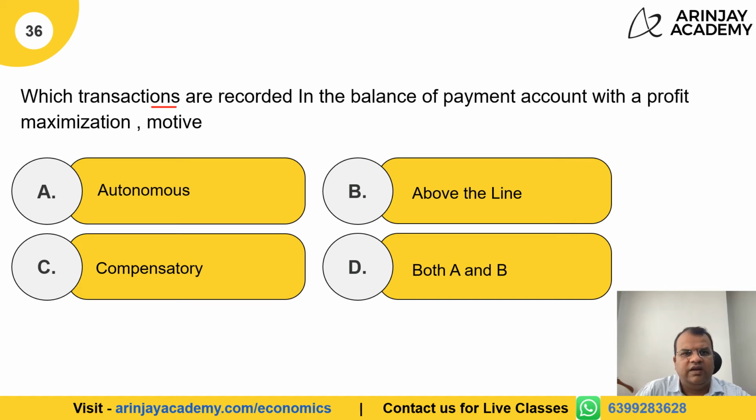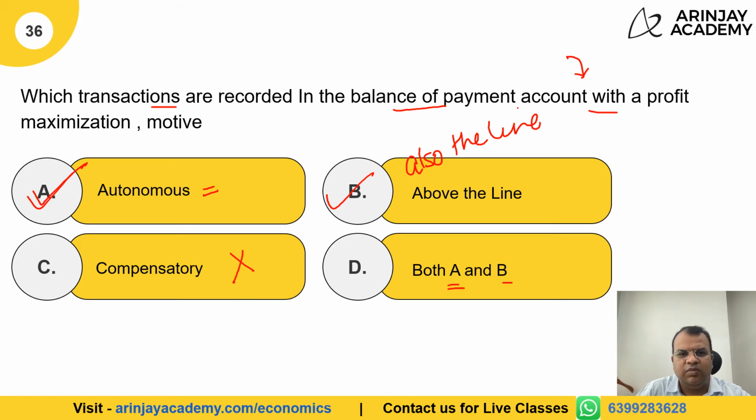Which transactions are recorded in the balance of payment account with a profit maximization motive? Now, the transactions which are recorded with a profit maximization objective are the autonomous transactions. This is what we discussed in one of the previous questions as well. Autonomous transactions are also known as above the line transactions, which means even B is also the right answer. Compensatory is not the right answer. D says both A and B. Therefore, the correct answer in this case is D, which is both A and B.